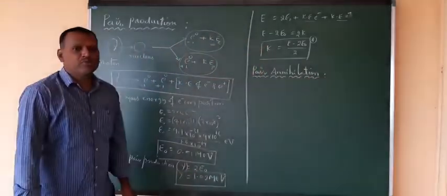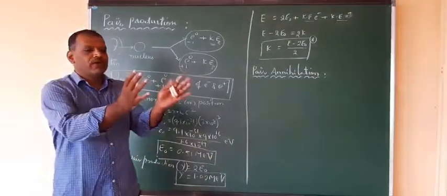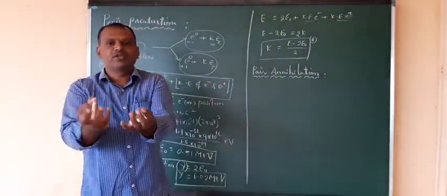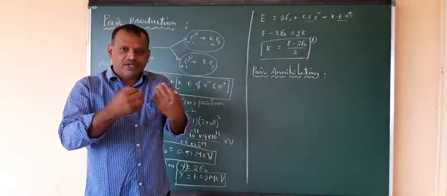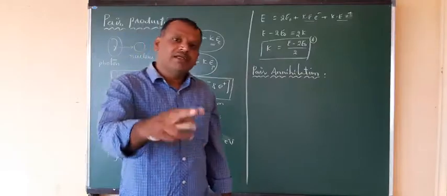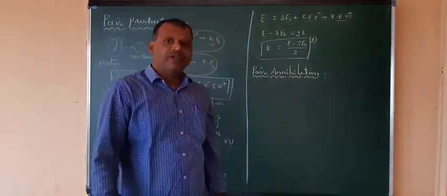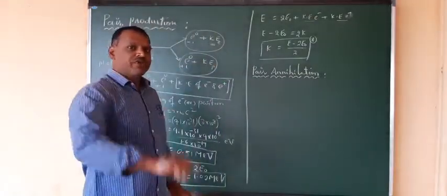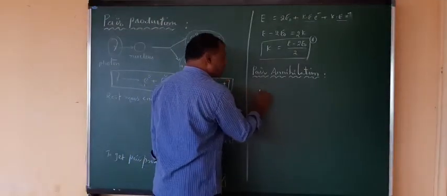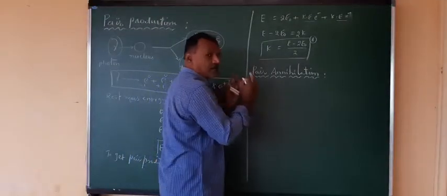In pair production, the gamma photon, the photonic energy, interacts with the nucleus, which absorbs that energy and produces particles that are anti-nature to each other. So the converse of that means here you have an electron and a positron fused together, combined together.